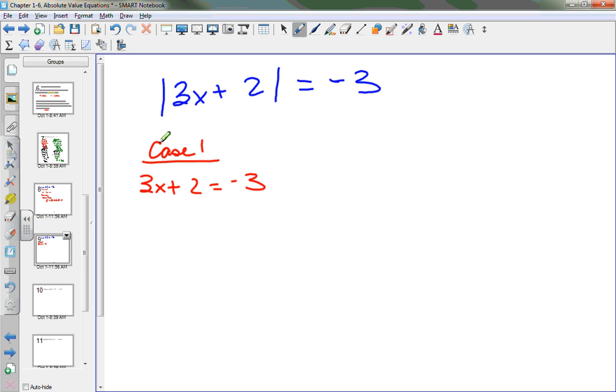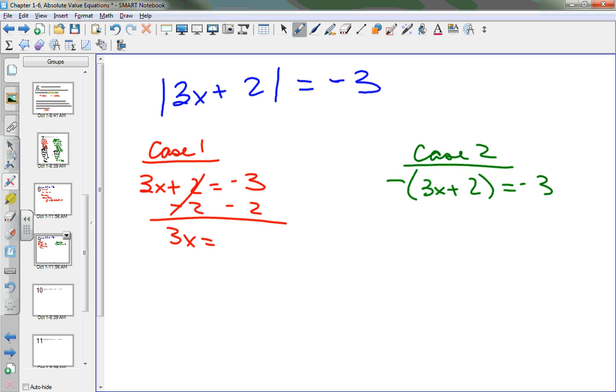What's case 2? Make it negative times the 3x plus 2, and that has to equal negative 3. So if I solve this thing, I'm going to subtract 2, and I have 3x is equal to negative 5, so x is equal to negative 5/3. There's my possible answer. I already know what the answer is. What is the answer going to be?